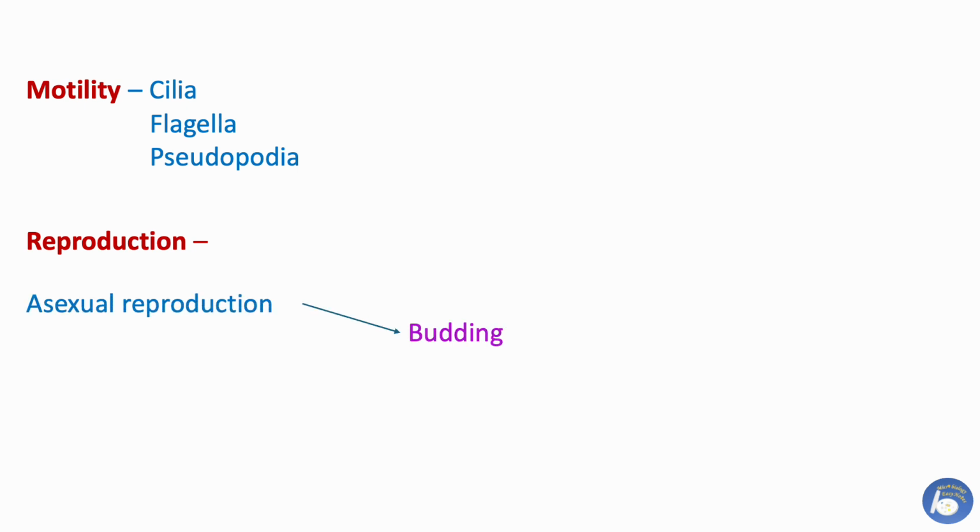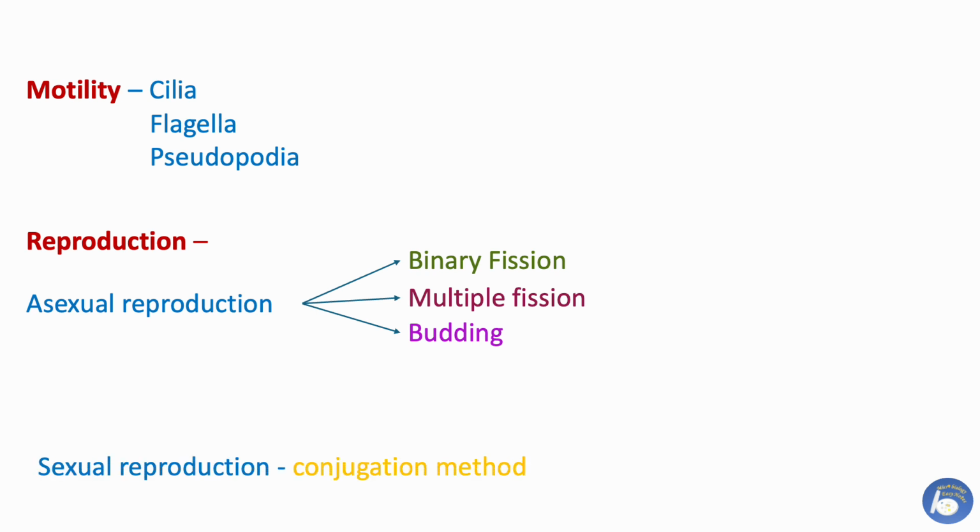Locomotion. Protozoan cells use different types of locomotory structures for movement. Cilia, flagella or pseudopodia are present for locomotion. Reproduction occurs by asexual and sexual methods. Asexual reproduction happens mainly by binary fission, multiple fission and budding. For sexual reproduction, protozoan cells use the conjugation method. In the later part of the lecture, we will discuss motility and reproduction in detail.